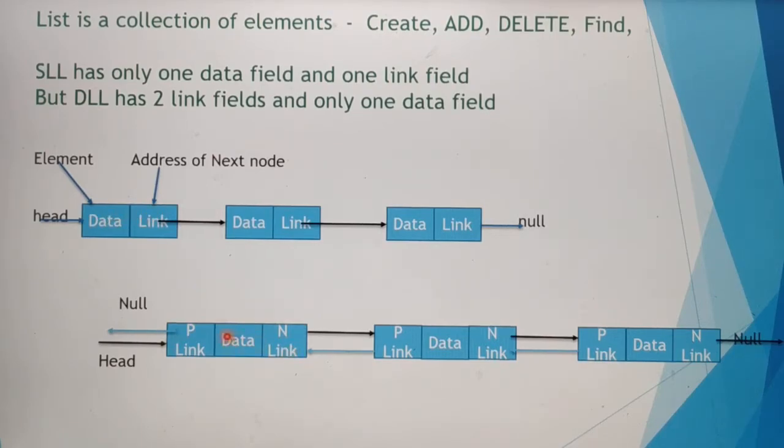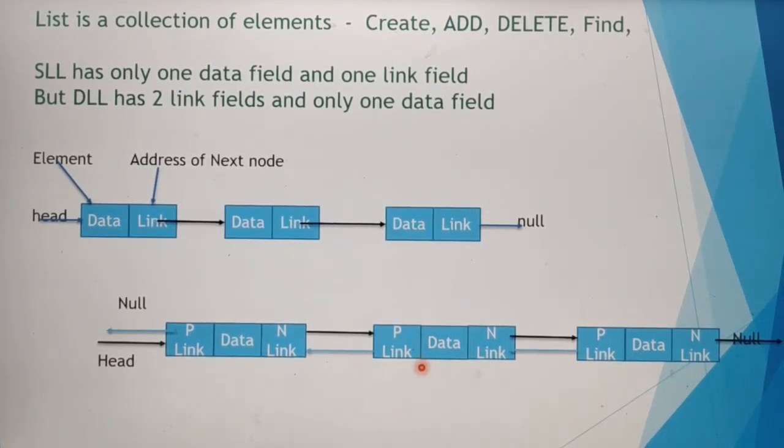But in the doubly linked list we have three parts. The middle part is the data part, where the actual element is stored. The left link is called the previous link. Previous link means it contains the address of the previous element. The third part is the next node link. Next node link means it contains the address of the next element. So this is the difference between singly linked list and doubly linked list.